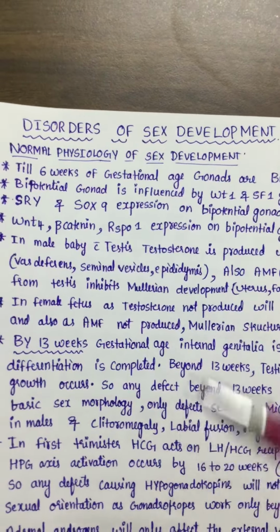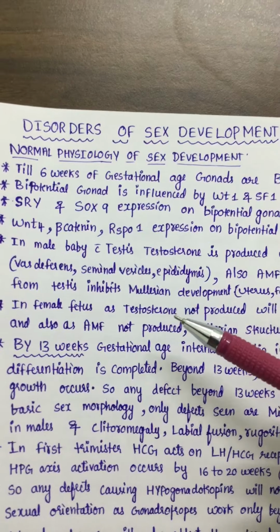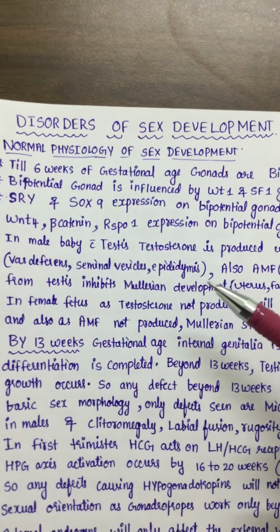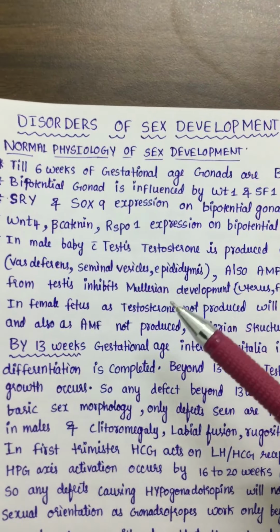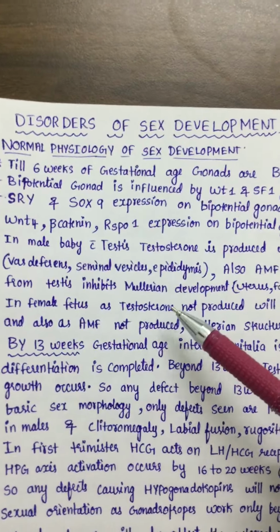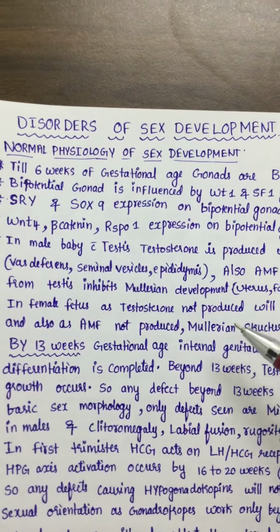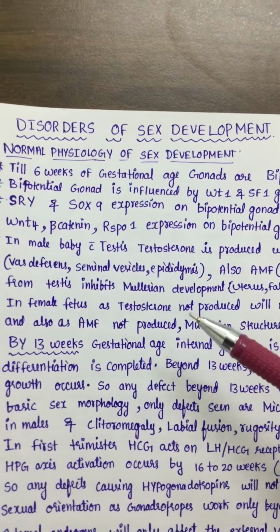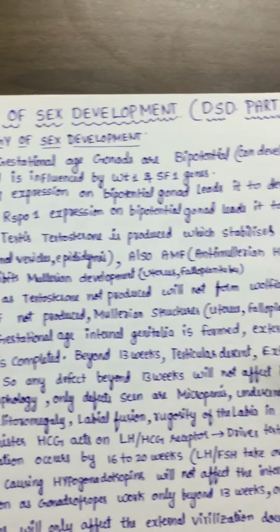Okay, so in the female fetus this local production of testosterone is not there, because the gonads are ovaries, which will produce estrogen. So testosterone will not be produced in the females. That's why the Wolffian structures are not formed.